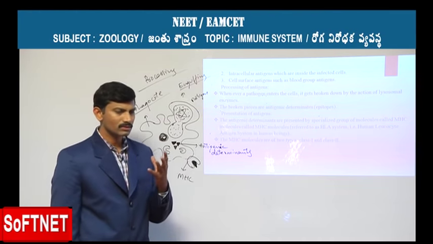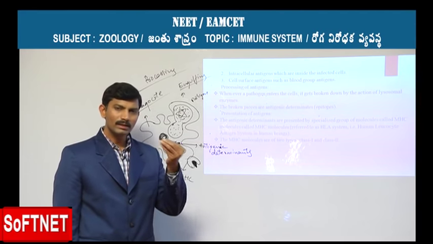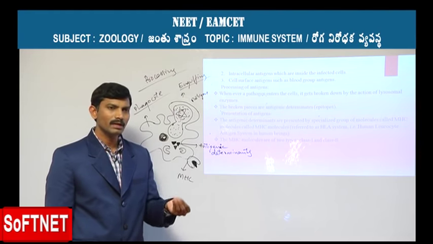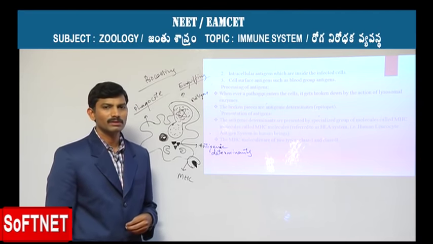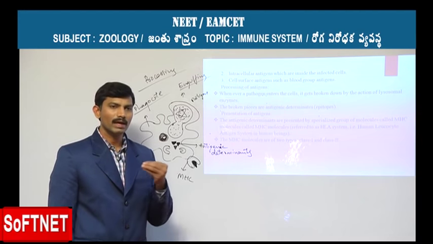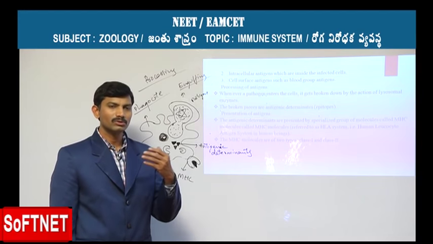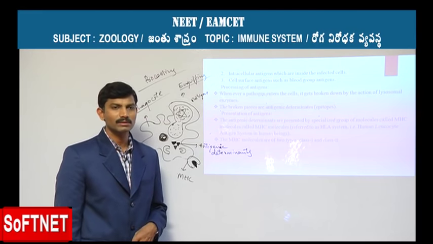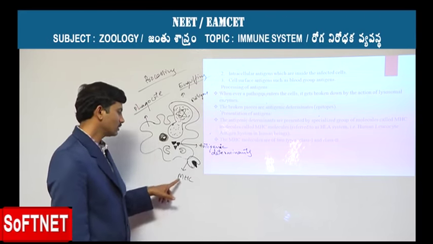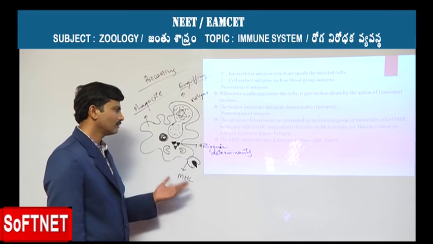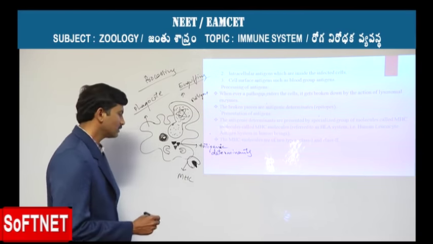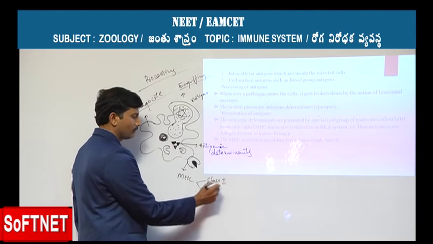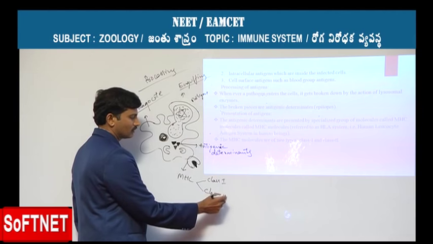The function of the major histocompatibility molecules is to interact with the antigen inside the cytoplasm of antigen presenting cells and bring it to the surface of the cell, so that it is made available to the TCR of TH cells and TC cells, so that they can easily recognize the antigen. That is the function of these MHC molecules, which are divided into two different types, class 1 and class 2.